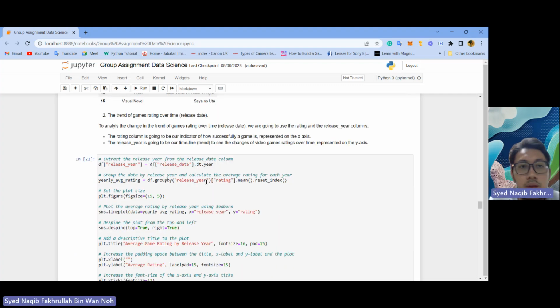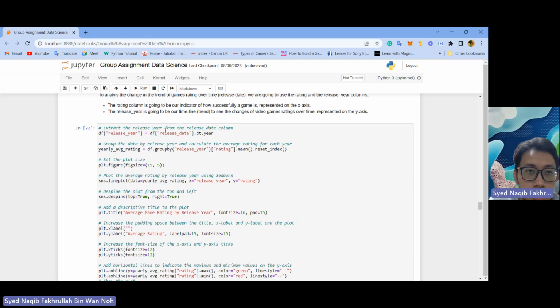Then secondly, we can see the trend of game rating over time based on release date. To analyze the change in the trend of games rating over time, we are going to use the rating and release date columns. The rating column is going to be our indicator of how successful a game is, presented on the x-axis. The release year is going to be our timeline to see changes of video games rating over the time, presented on the y-axis.